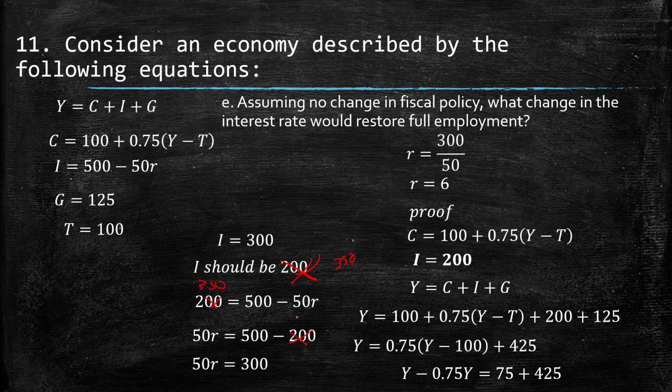Then this one should be 350, then this one should be 150, and then R should be 150 over 50, so R equal to 3. So this should be the interest rate that will restore full employment.